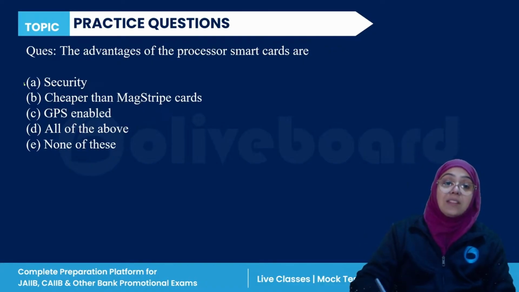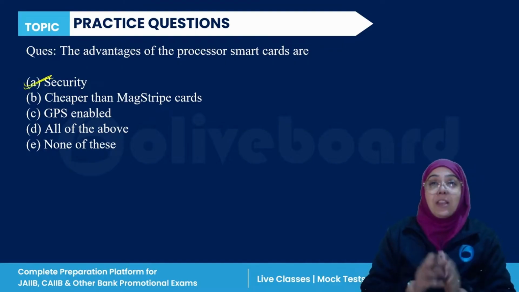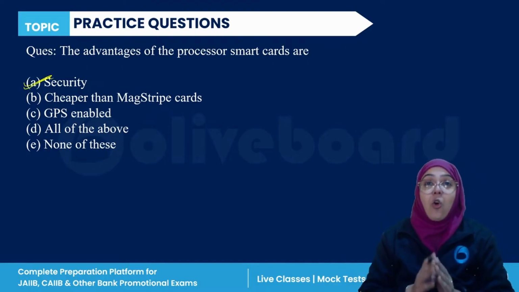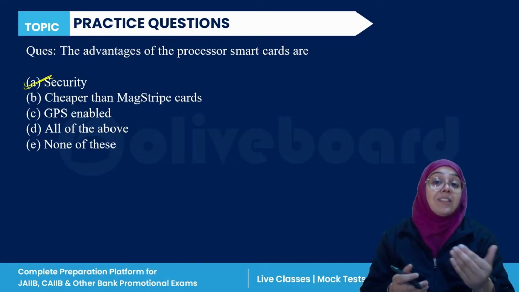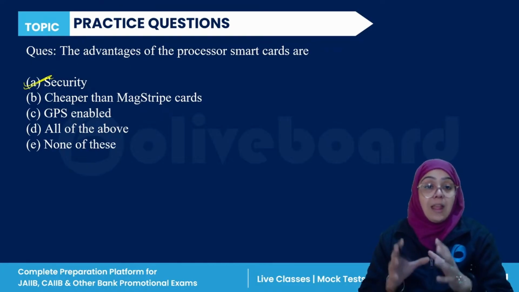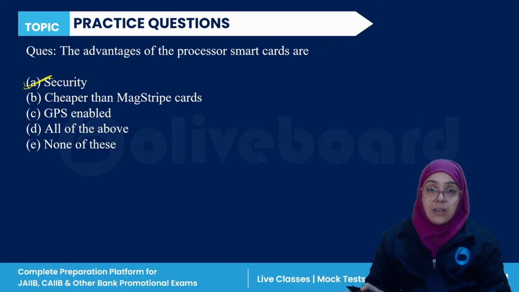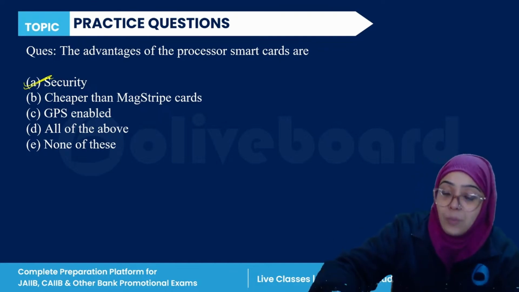It is actually the security. In every question, all of the above cannot be the answer, right? So the advantage of the processor smart card is better security. They have better security in comparison to other cards, right?